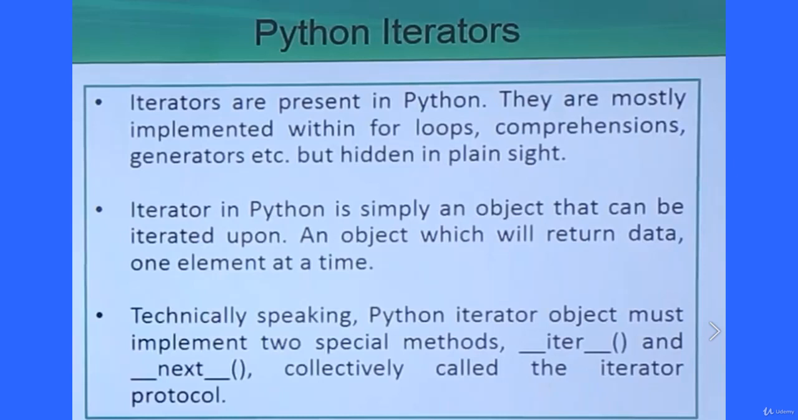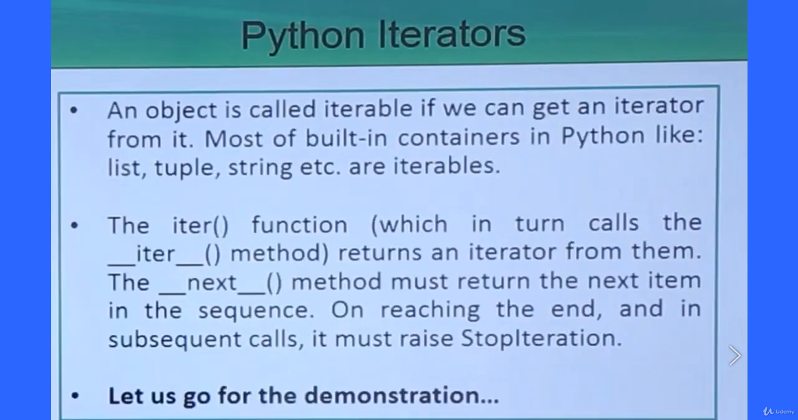So what are the two special methods? They are the __iter__ method and the __next__ method. The __iter__ method and the __next__ method are collectively called the iterator protocol. The __iter__ method retrieves the iterator, and __next__ checks whether the next element is there in the sequence or not.